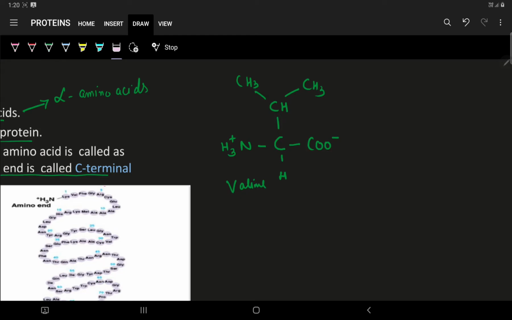It will be forming a peptide linkage with that of alanine. Now let us draw the structure of alanine. We will be using a different color to represent the alanine molecule.